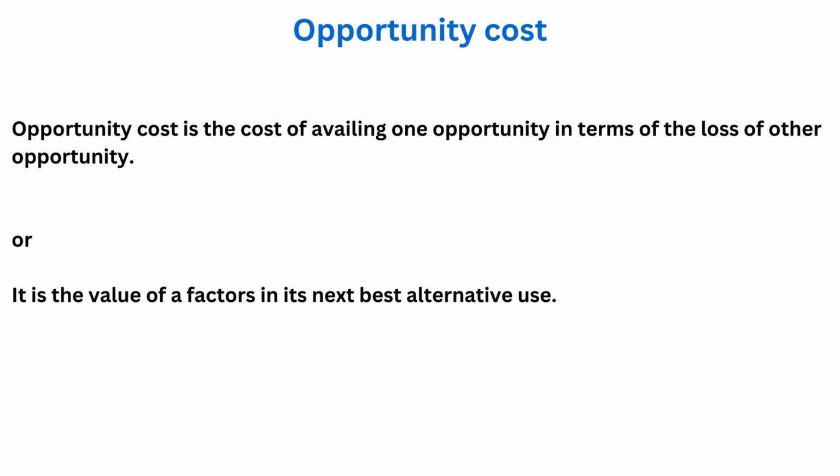And what was the cost? What was the opportunity cost? The cost was the salary and wages that you would have earned in a job. Because of availing the opportunity of higher education, you lost the opportunity of doing a job. So what is the opportunity cost in this situation? The opportunity cost is the wages and salary that you would have earned in a job. In other words, opportunity cost is the value of a factor in its next best alternative use.